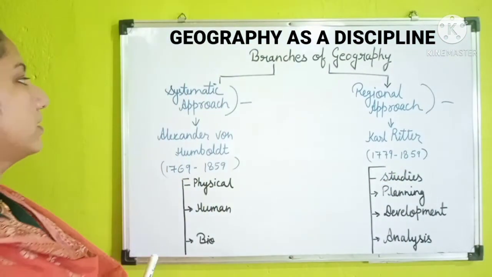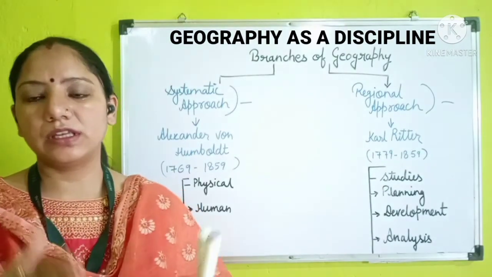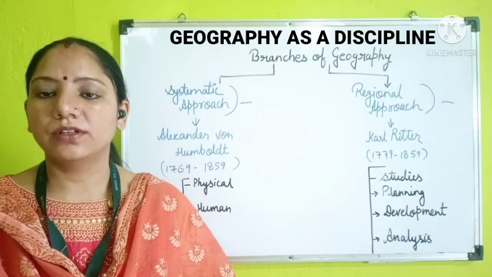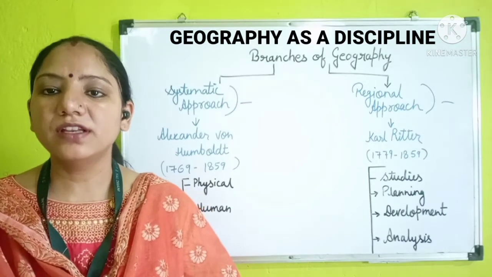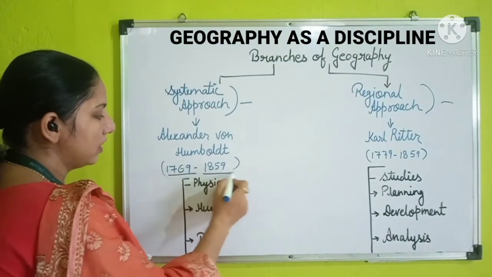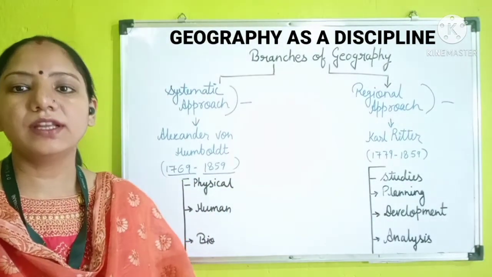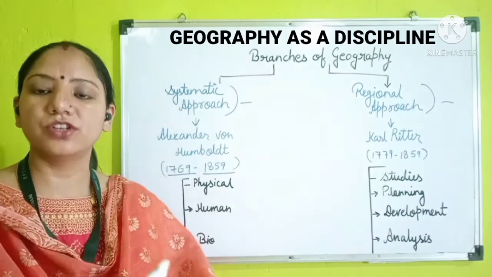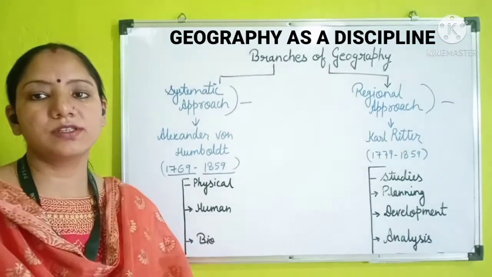The systematic approach means we have to study the parts of geography in a proper manner. The systematic approach was given by Alexander von Humboldt, 1769 to 1859. The main thing is that in the systematic approach, geography is studied in a proper system.